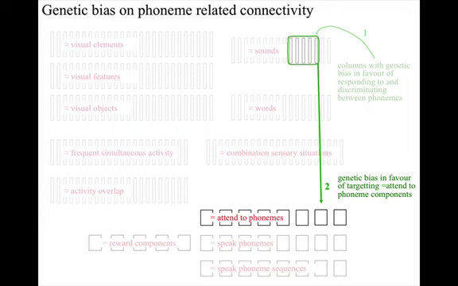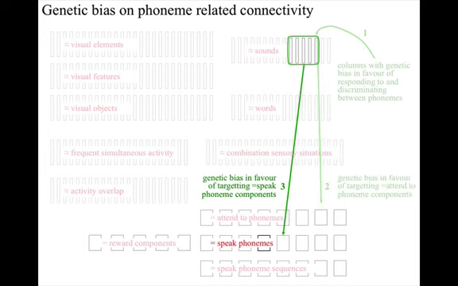Genetic information then guides the creation of connectivity between the columns that get inputs appropriate for phonemes and the components that implement what I will call attention behaviors, and I'll get to what exactly these behaviors are in a moment.